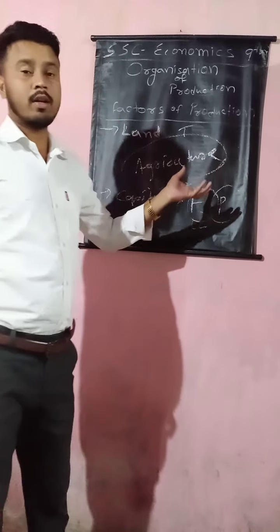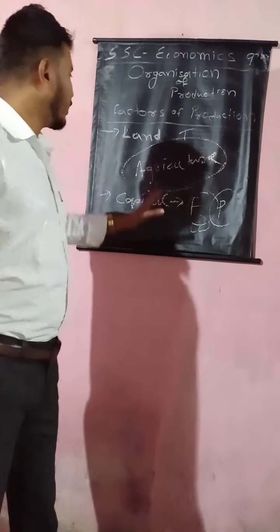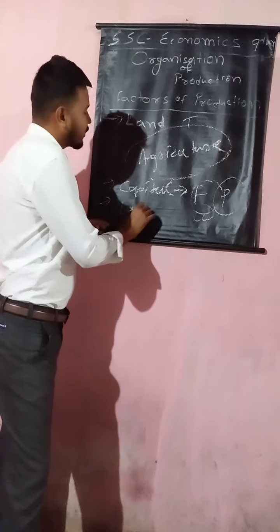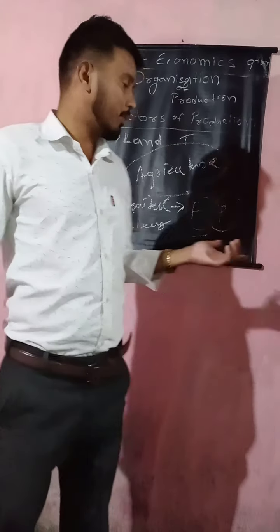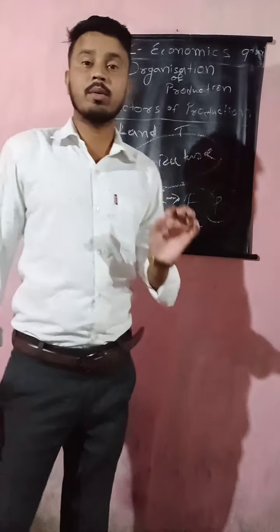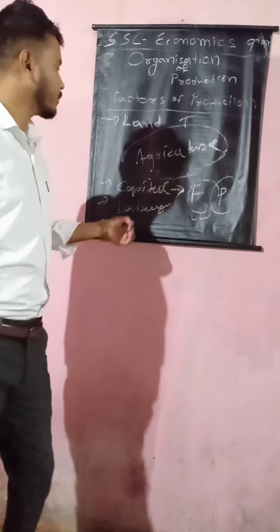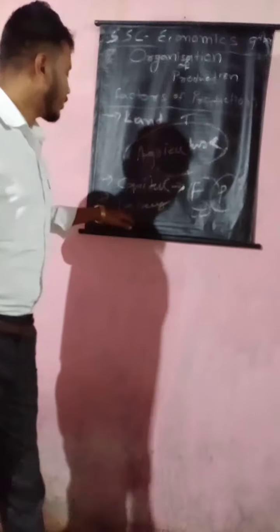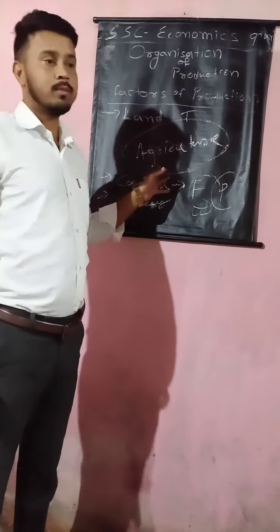We also need labor for production. In agricultural production we also need labor, or human capital. As you know, labor is an example of human capital. Human capital means the capital which has the ability to develop or create something; that is the human resource. So here we also need labor for our agricultural production.